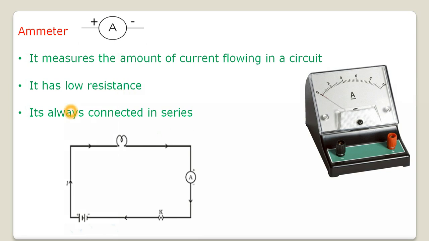Next, ammeter is always connected in series. Now what is the connection in series? That means you are connecting the ammeter end to end in a line. I'm showing here a circuit diagram where you have a bulb, battery, key, and this is our ammeter. And see, this ammeter is connected in a line with this bulb. The end of the bulb is connected to the end of the ammeter. That is the connection in series, and ammeter is always connected in series. This was all about the current.